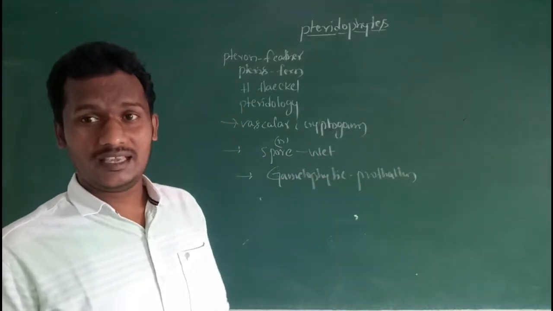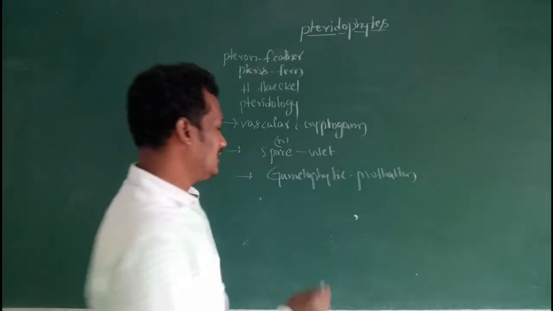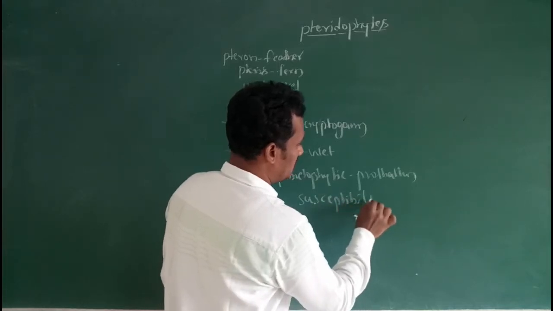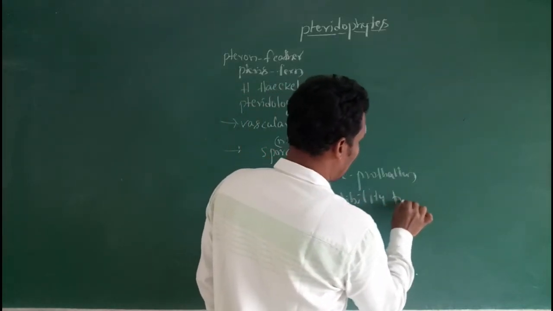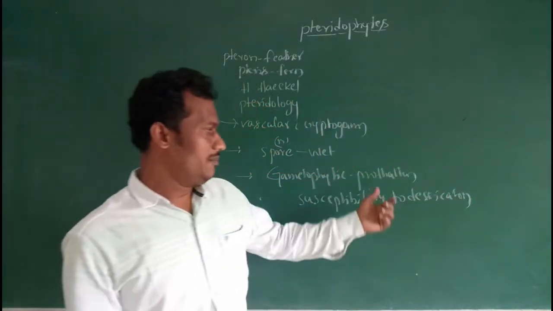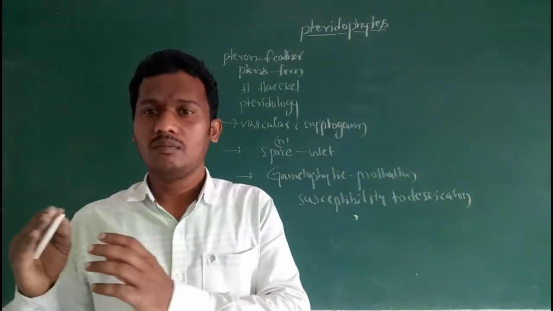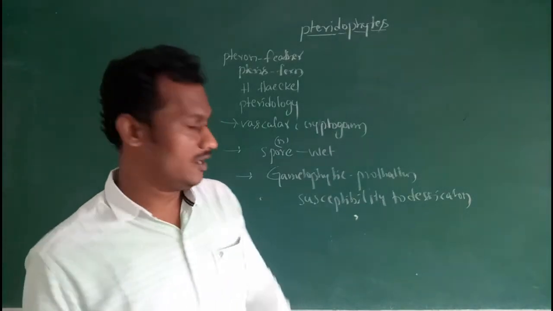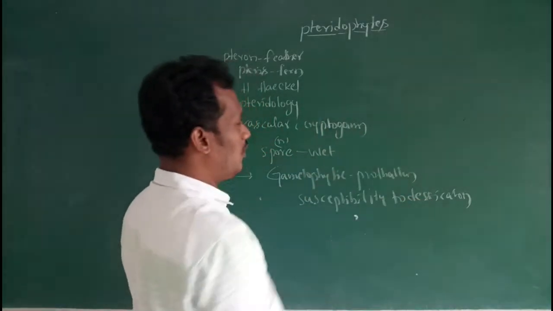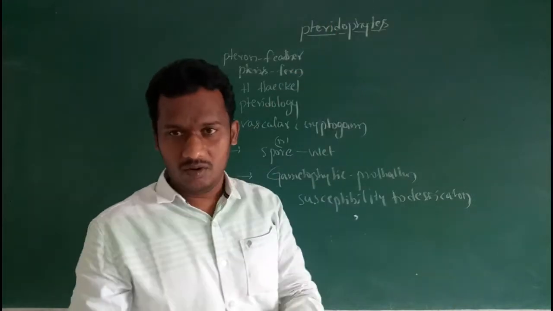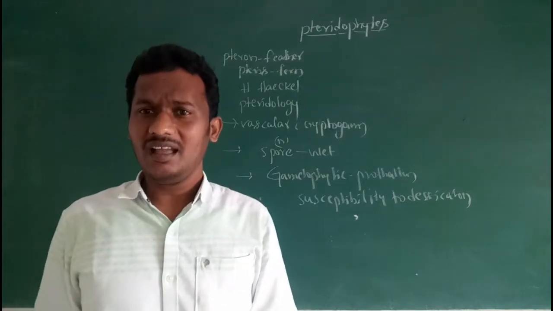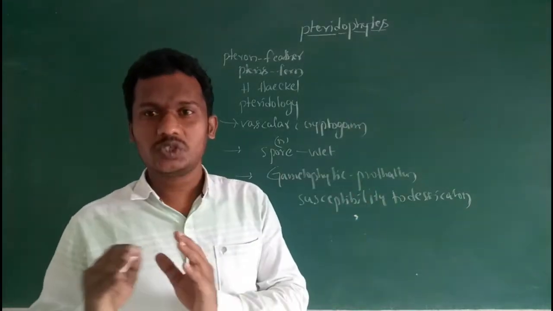The prothallus is susceptible to desiccation, because it requires cool, moist conditions for growth and development. Due to these requirements, pteridophytes did not spread in all areas, and are limited to narrow geographical